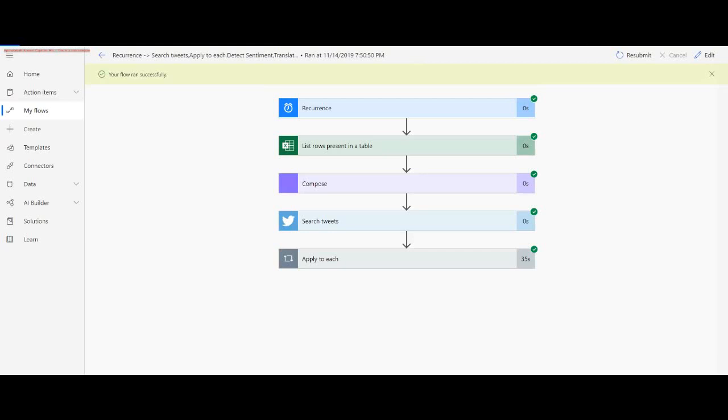Let me know if you face any problem in this Microsoft Flow while creating it. I'll be happy to help you out. I know there are some more enhancements we can do in this flow to make it more optimized and performance oriented. Thanks guys.